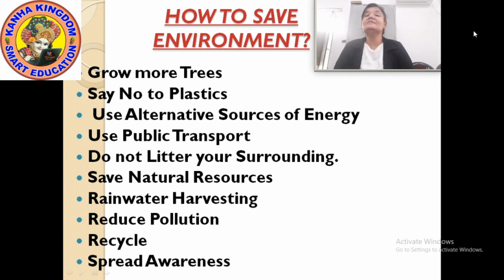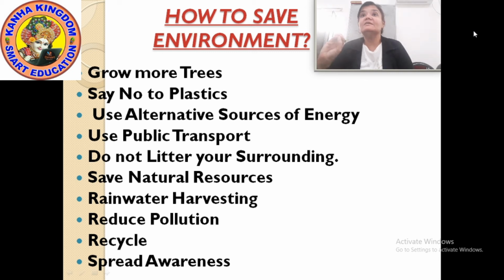Next, you can save the environment by using alternative sources of energy. Coal and petroleum are the two important sources of energy used by people in transport. We all know that the gases emitted during the combustion of coal and petrol are responsible for increasing the level of carbon dioxide in the atmosphere, which highly contributes to depleting the ozone layer and thus adds to raising the temperature.